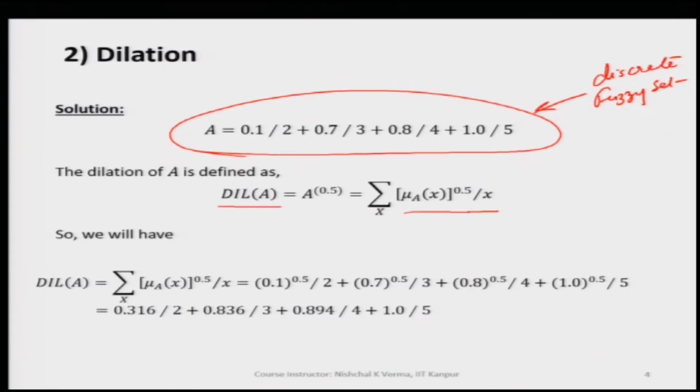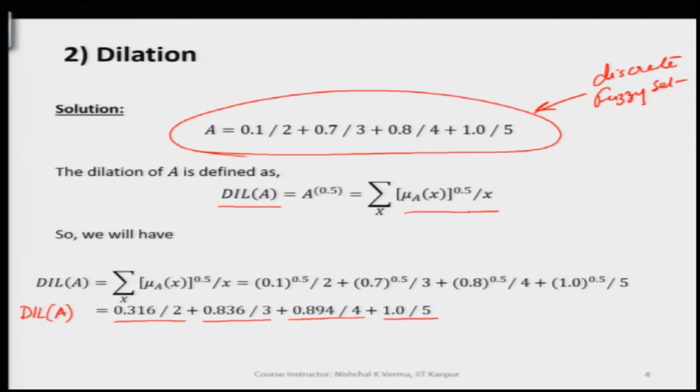So, when we do that, what we are getting here is this. The dilation of A is coming out to be 0.316 by 2 plus 0.836 by 3 plus 0.894 by 4 plus 1 by 5.